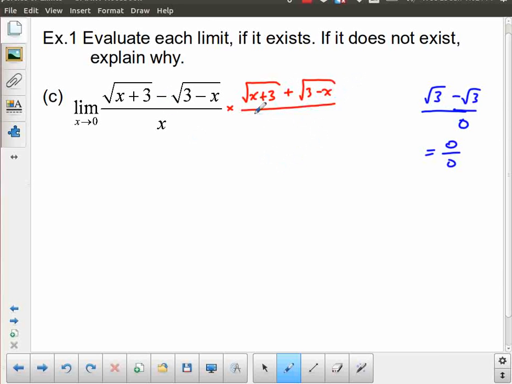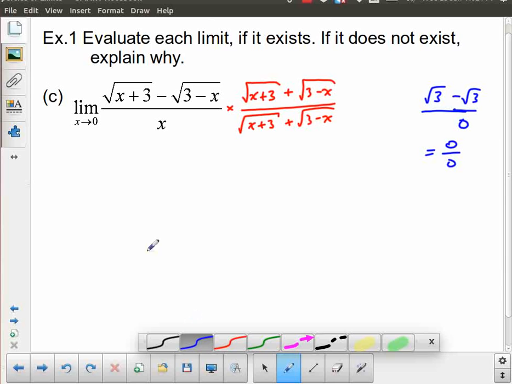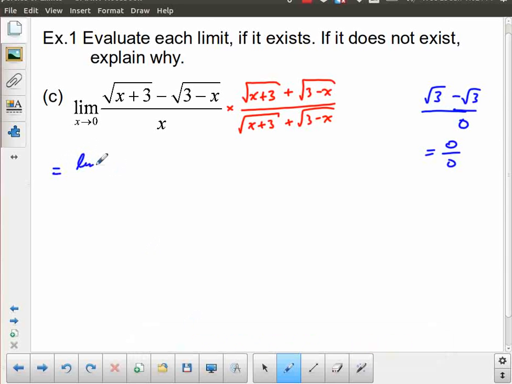And I have to multiply both numerator and denominator by these terms. So 3 minus x. And now I'm going to go ahead and do the algebra, multiply this out. I get the limit as x approaches 0. And the reason why this works is that when I'm rationalizing, I'm forming a difference of squares. I've got something minus something multiplied by something plus something.